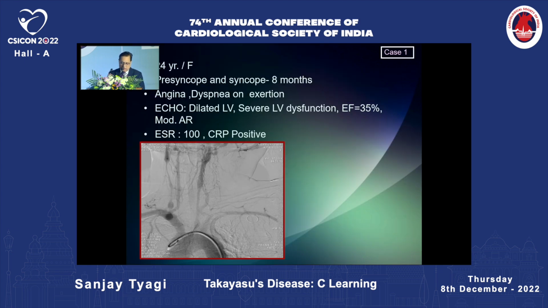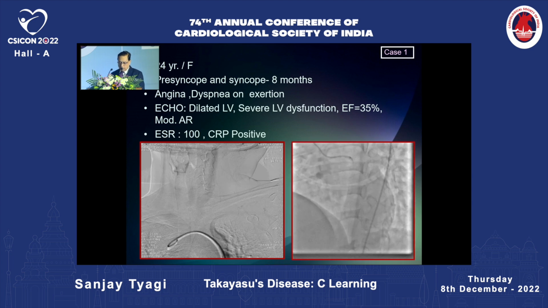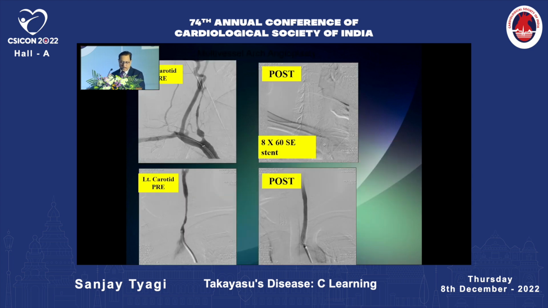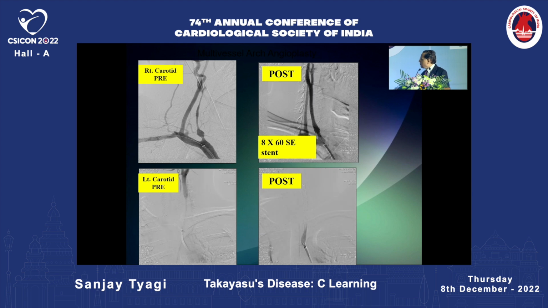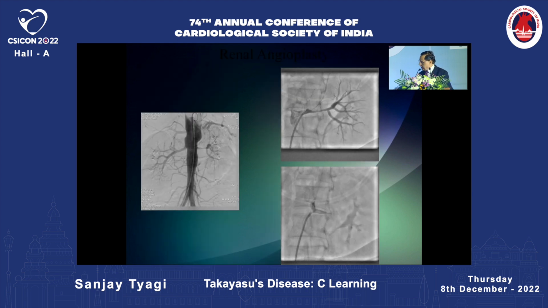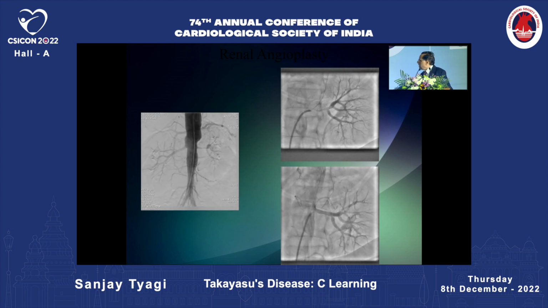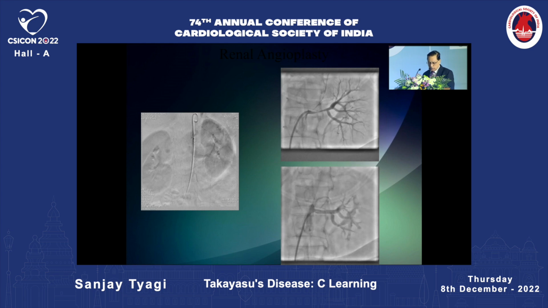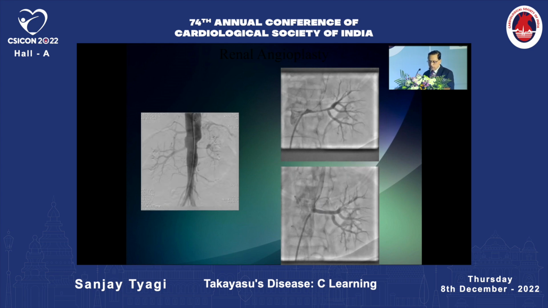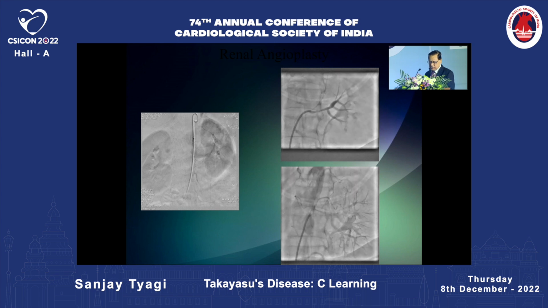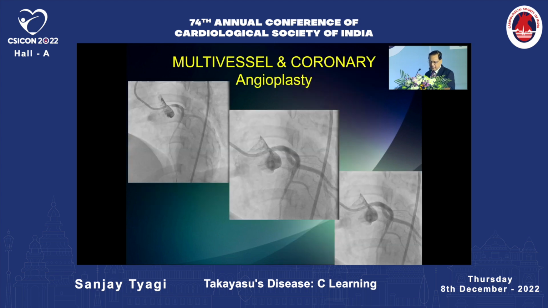Coming back to our index patient, balloon angioplasty was performed, followed by stent implantation in the carotid arteries and the vertebral arteries to open them up. After balloon angioplasty and stent implantation, you can see the artery has become almost normal, and the patient was continued on anti-inflammatory and antiplatelet treatment, along with renal angioplasty. This patient had an ejection fraction of 30 to 35%, and after balloon angioplasty, on follow-up, this patient has an ejection fraction of 60%. So balloon angioplasty is very safe and effective. Later on, we also did angioplasty of the left main coronary artery stenosis, relieving her of angina.